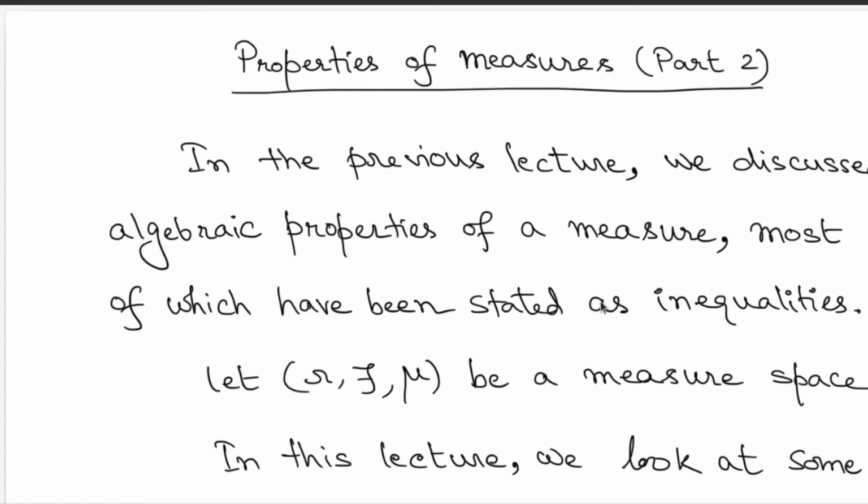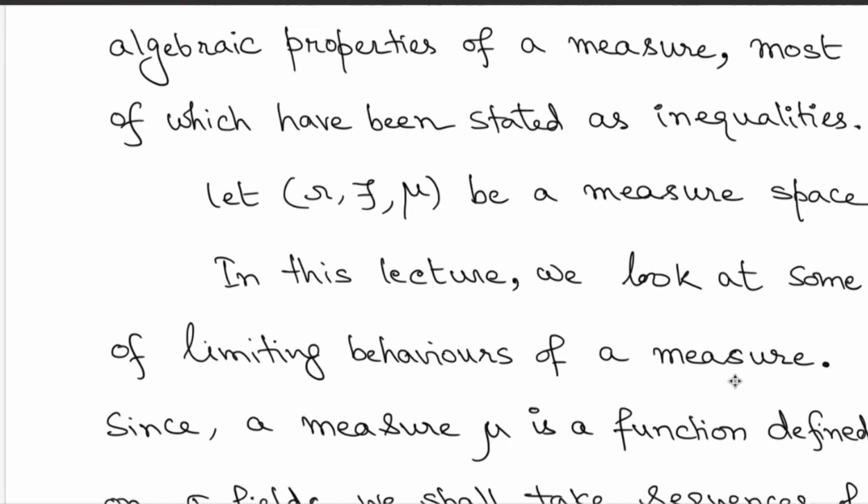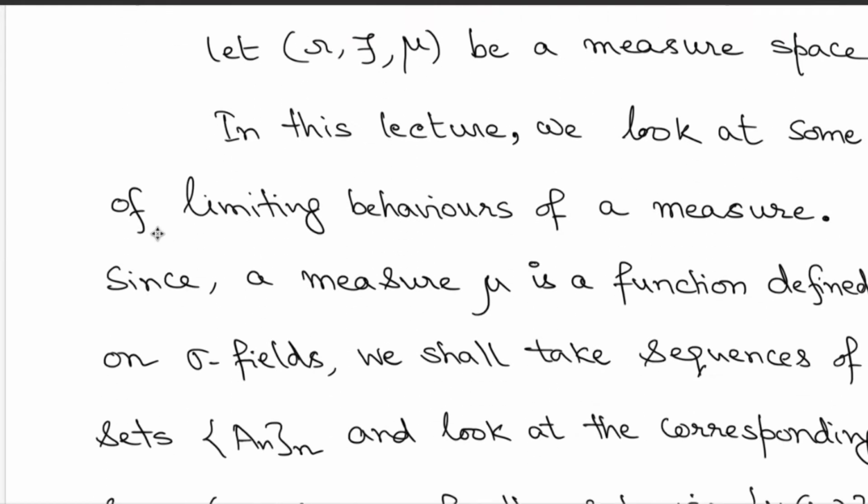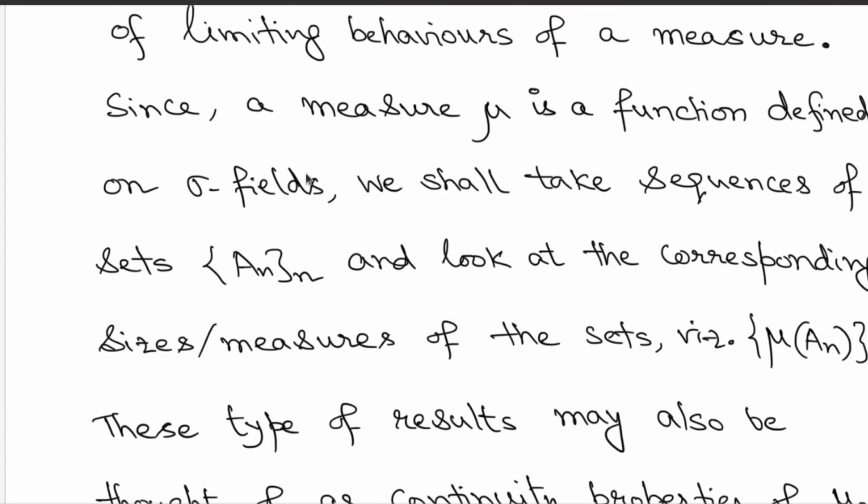So in the previous lecture we have discussed these algebraic properties. Now we start by looking at a slightly different type of properties. As before, let's fix the notation first. Omega, F, mu is a measure space. So here mu is a measure on the measurable space Omega, script F. Now what we are interested in are limiting behaviors of this measure.